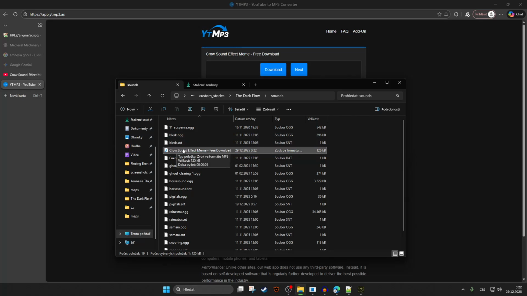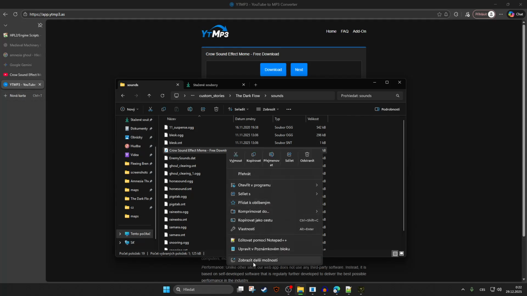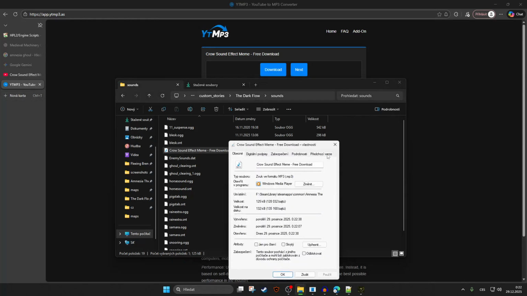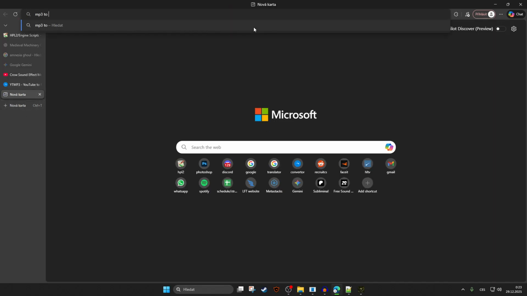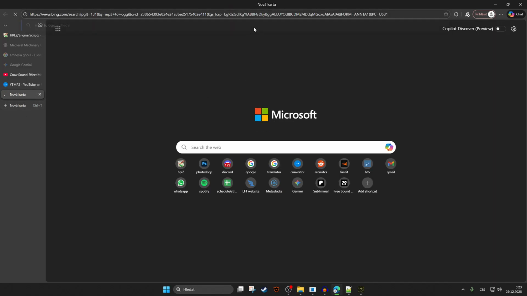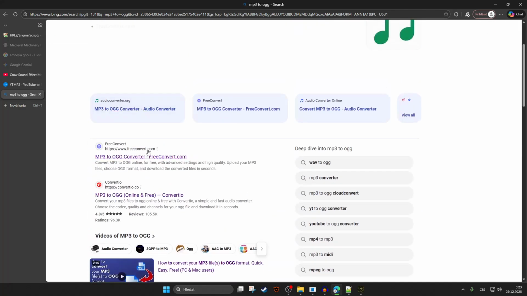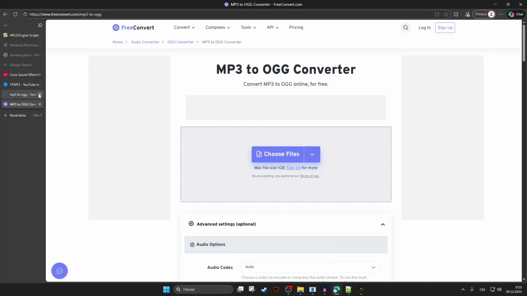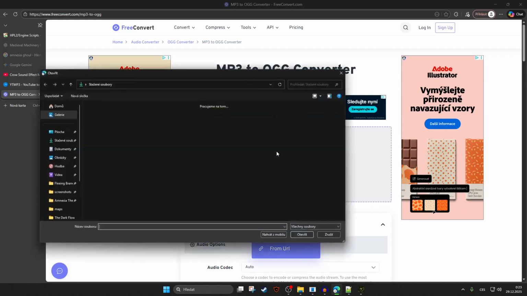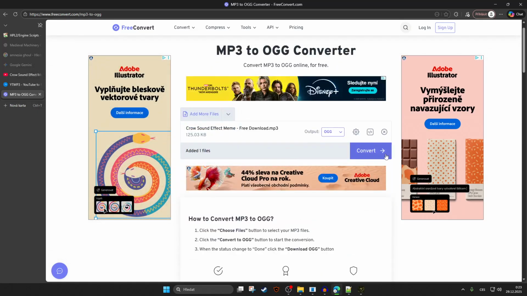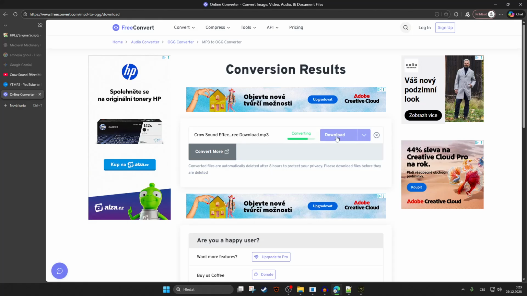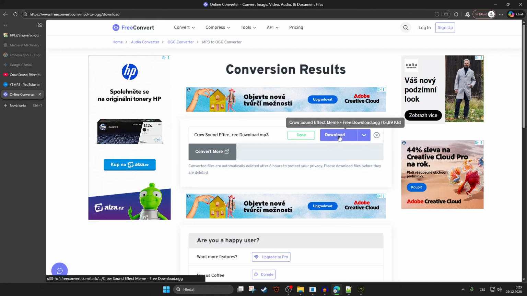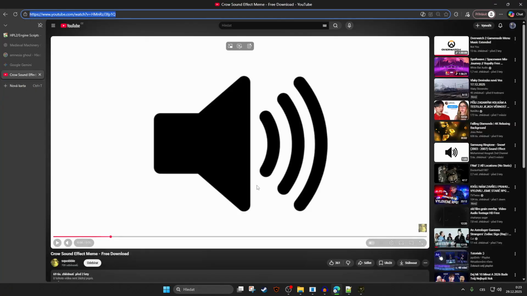So the first thing that you need to do is convert the MP3. Is it MP3? Let's check. Yeah, MP3. We need to convert the MP3 to OGG. So you're gonna type it in the web browser. I hope this is gonna work. You're gonna choose a file, so we're gonna choose this crow sound. We're gonna convert it, and again download it as an OGG file.